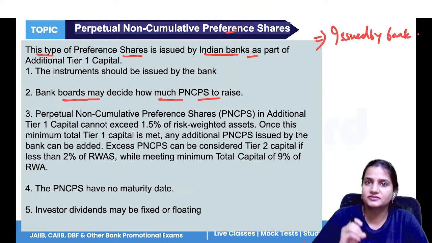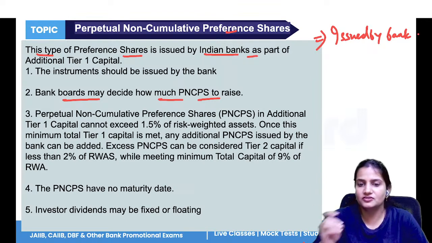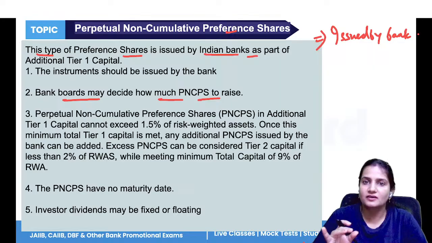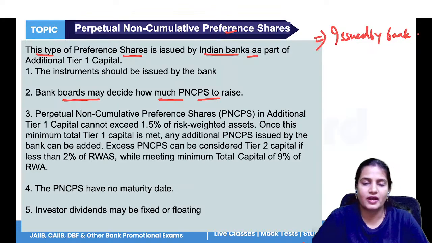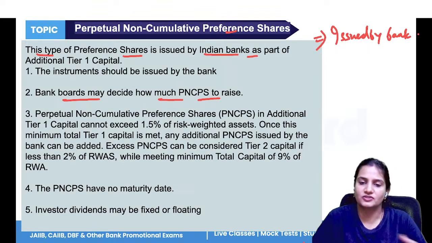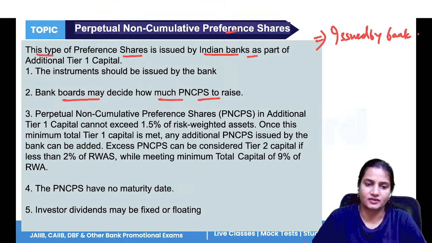Why are they issued by banks? Mainly it helps the bank strengthen its capital base without diluting ownership of other shareholders. That is why this is given to strengthen their capital structure.